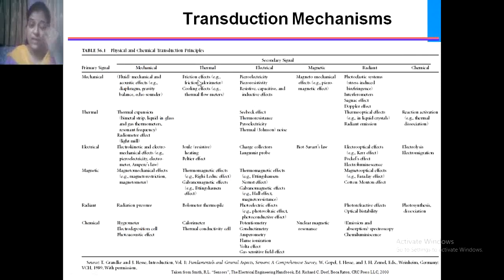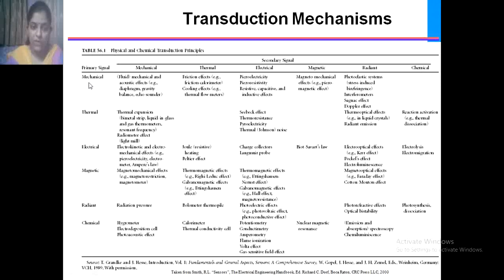Then the transduction mechanism: physical and chemical transduction principles are shown here. In this column the primary signal is shown, and this table shows the secondary signal, which may be mechanical, thermal, electrical, magnetic, radiant and chemical.